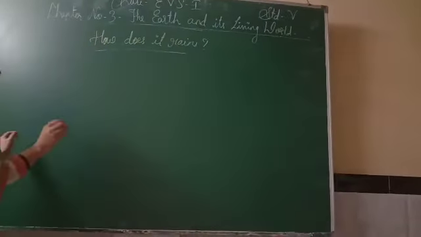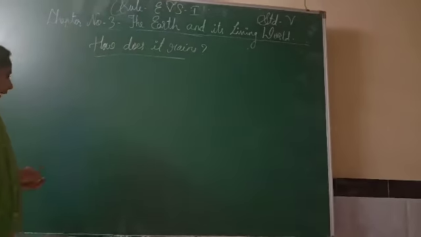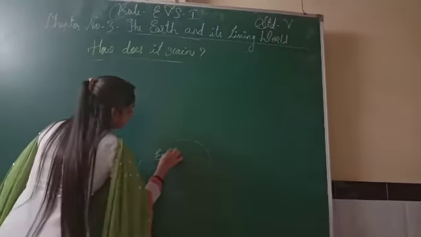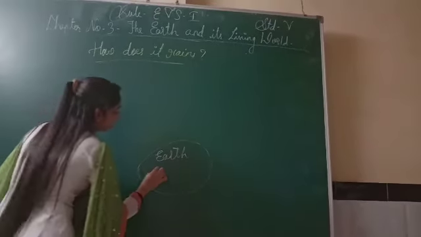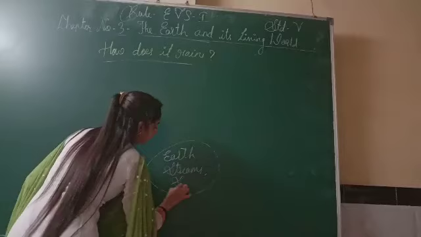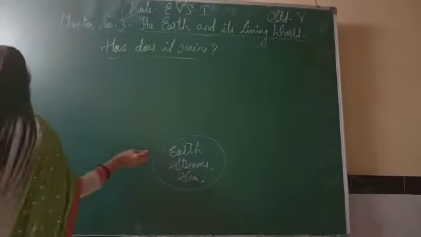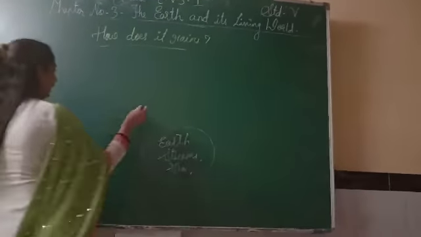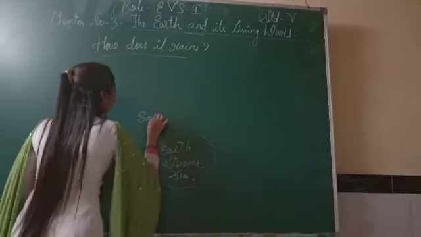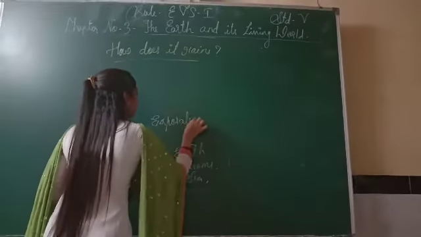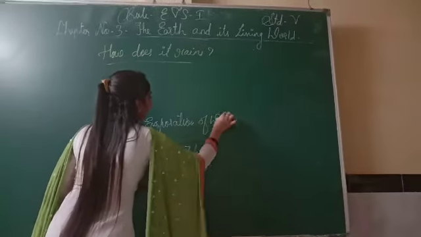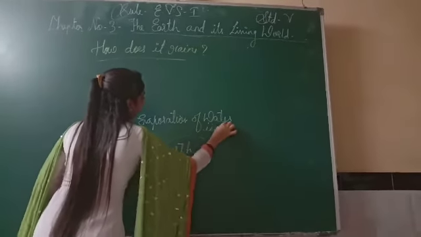So here I am going to draw one small picture for your understanding. See, for example, this is the earth, and in the earth we already have streams, sea, etc. Then we have evaporation of water. Correct?